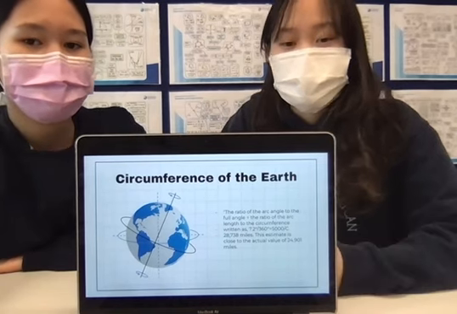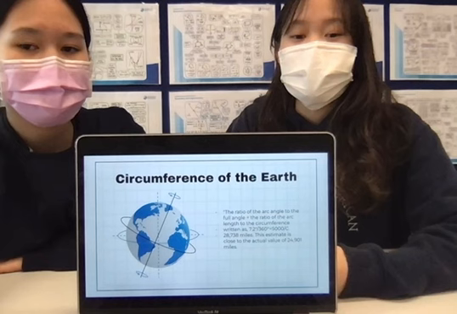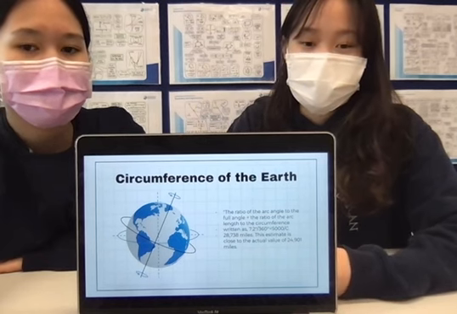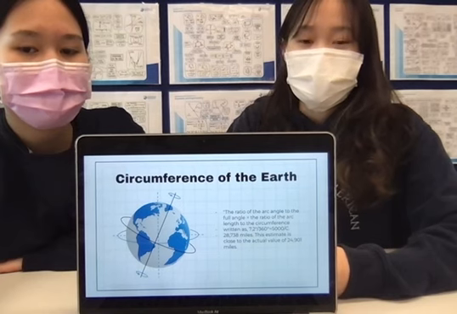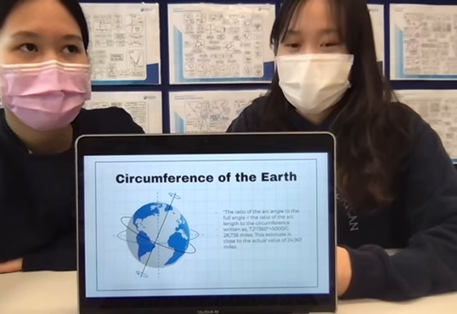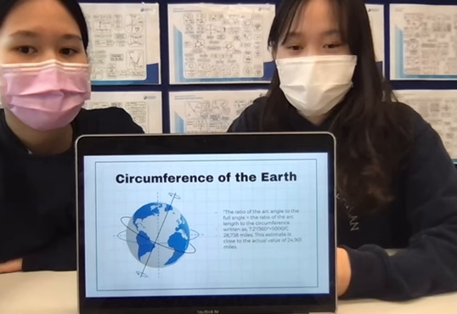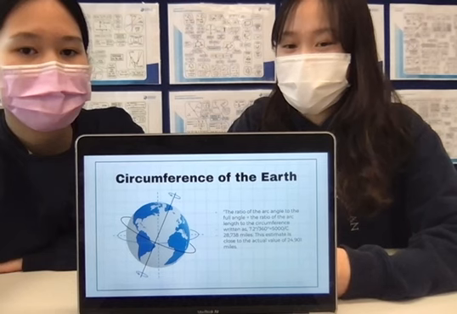Eratosthenes then calculated the circumference of the Earth, which he calculated as 738 miles, which is mostly the value of the Earth.